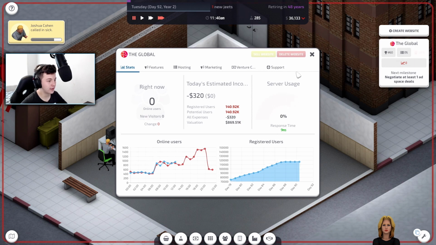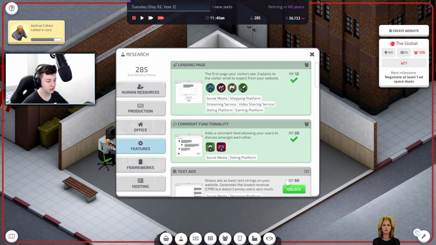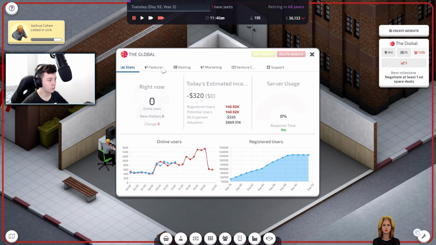So what we are going to do next is go back down into research. Let's go to features. We're going to unlock text ads. That's going to be the next thing we're going to look at. Go to The Global. We're going to go to features.